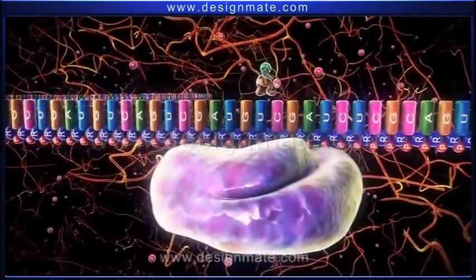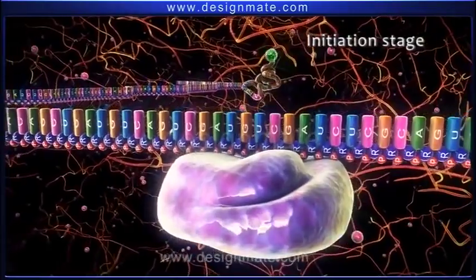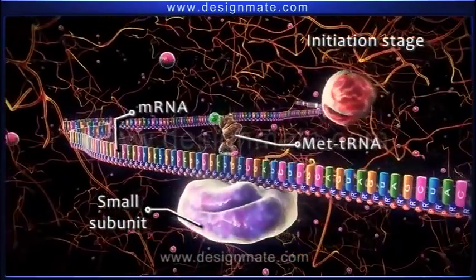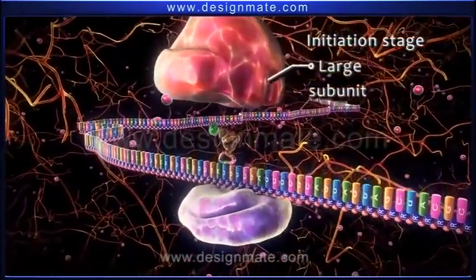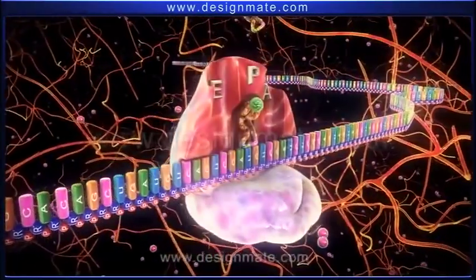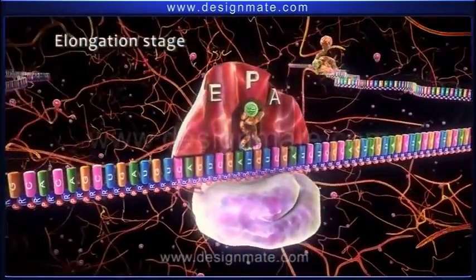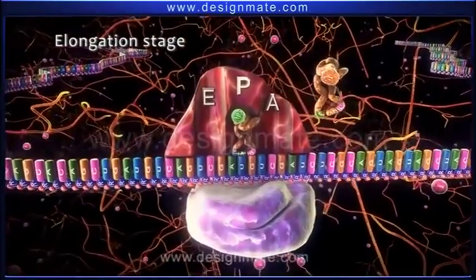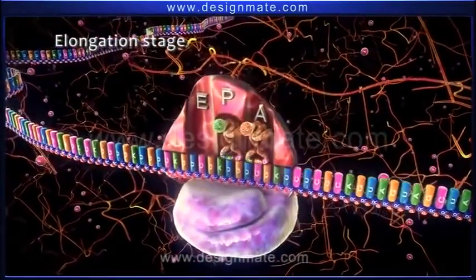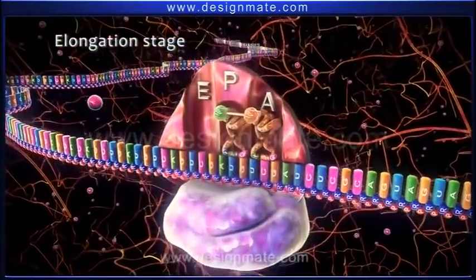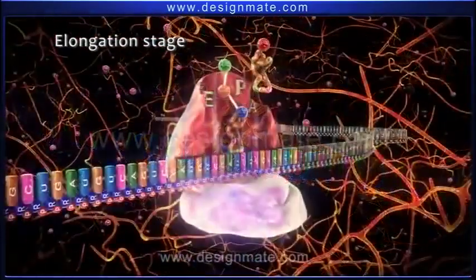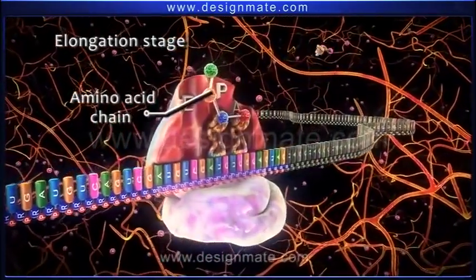Summary: protein synthesis shows that the first stage involves the binding of met-tRNA to mRNA and the small subunit of the ribosome. The larger subunit of ribosome then combines with the small subunit. Second stage is the elongation stage. In this stage, the incoming amino acyl tRNA fits in the A site. Then a bond is formed between methionine and the amino acid molecule on the tRNA. The process is repeated until a chain of amino acid molecules is formed.